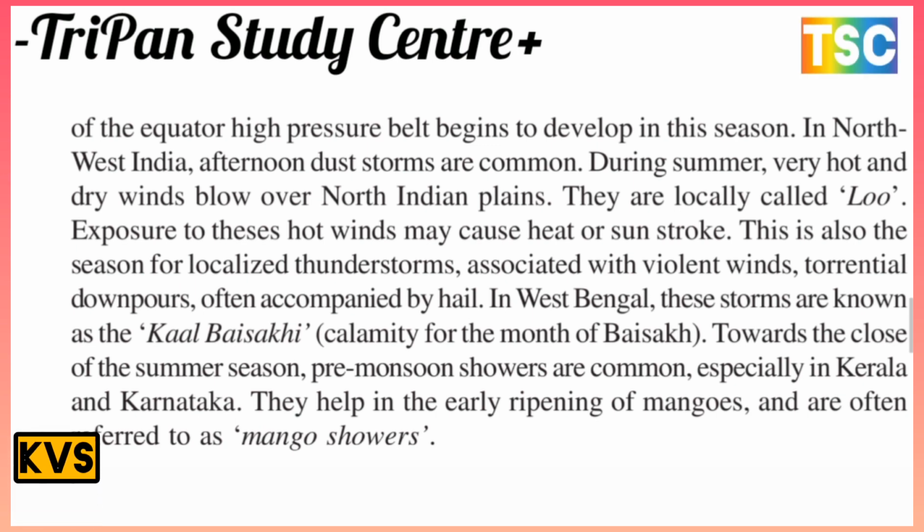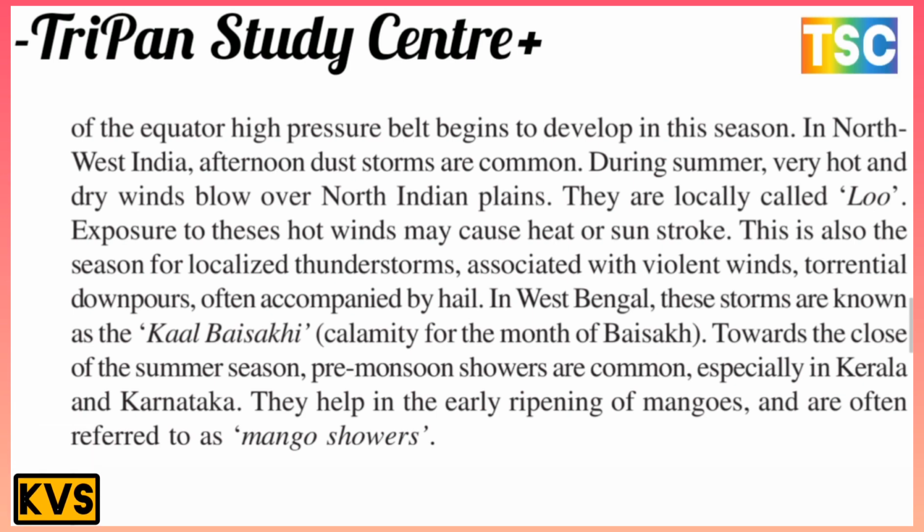During the summer, very hot and dry winds blow over the northern plain. They are localized and called Loo. This is important: during the summer, very hot and dry winds blow over the North Indian plain, and this is called Loo. These hot winds may cause heat stroke and sunstroke.